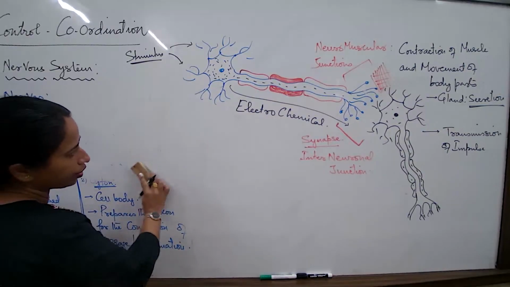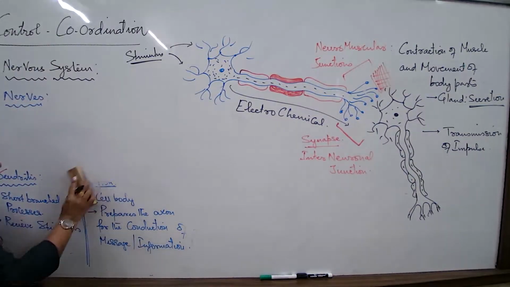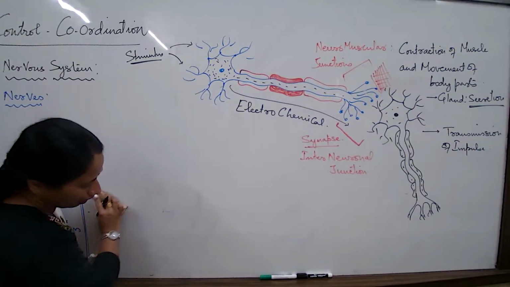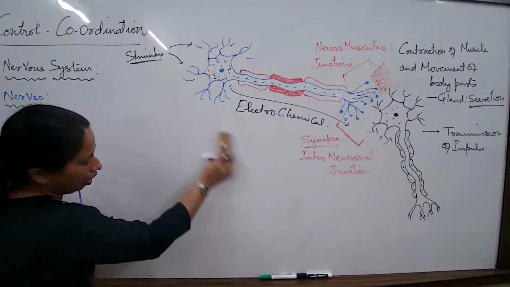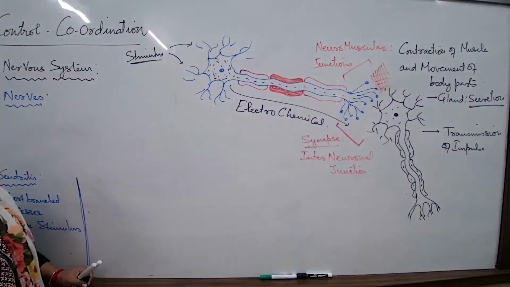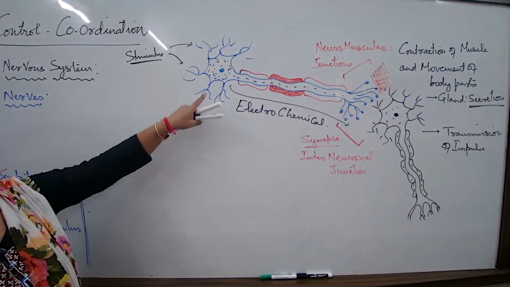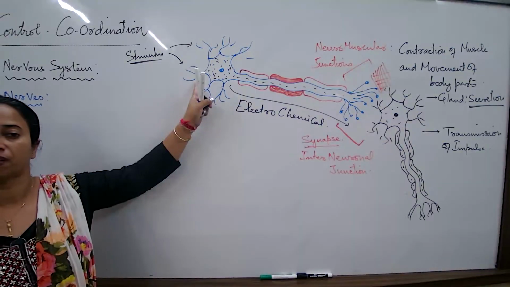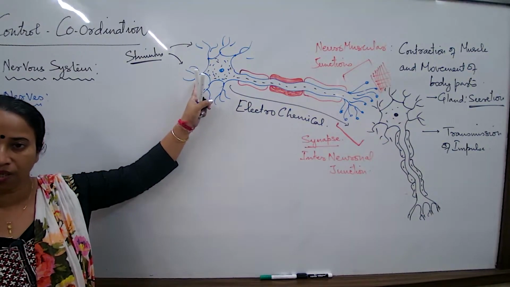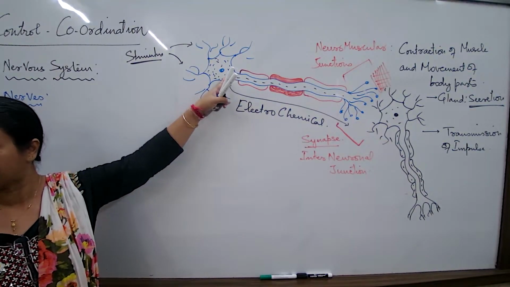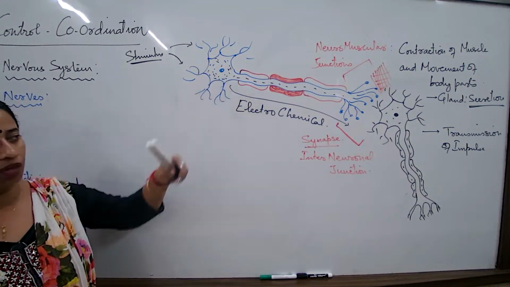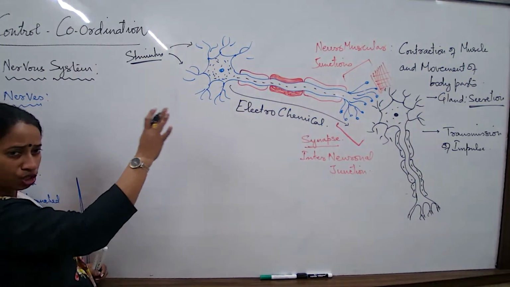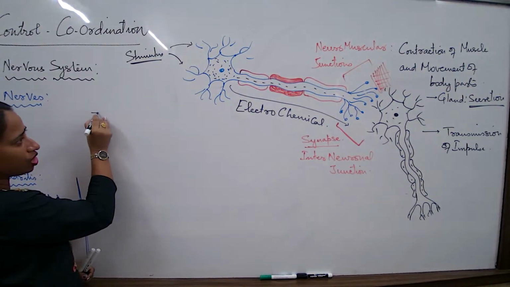We are trying to understand how the message gets transmitted from one part of the axon to the other. So I start the story this way: the dendrites have received the stimulus, the cyton has done its job. Now the message has to be transmitted from here to here. So it is the axon we are talking about, where the message is getting transmitted.